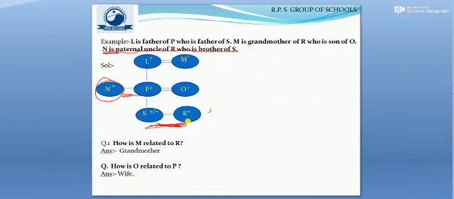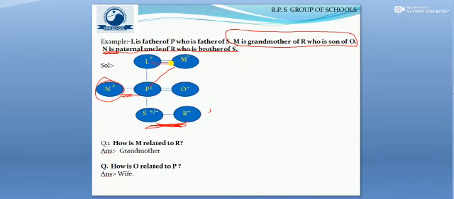Going further in the same question, we go back to the second line, and there we find M is grandmother of R, who is son of O. Now, M is grandmother of R, which means M will be wife of L, and we will denote it by a minus sign.